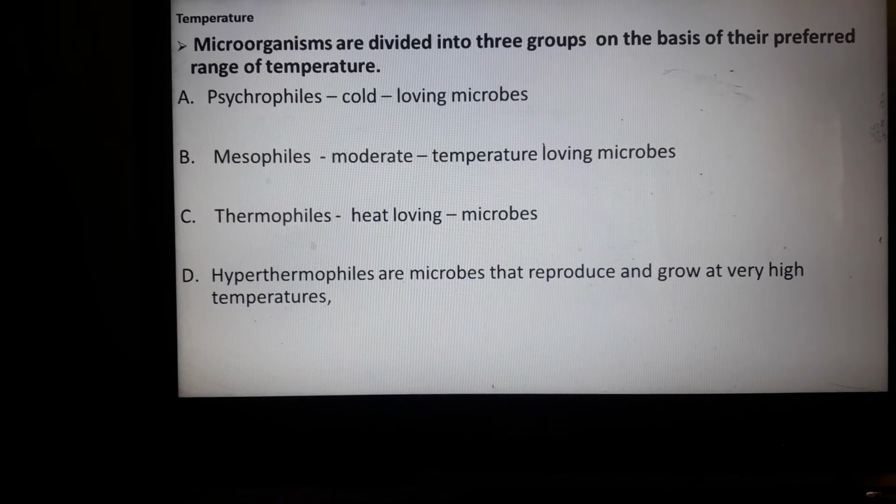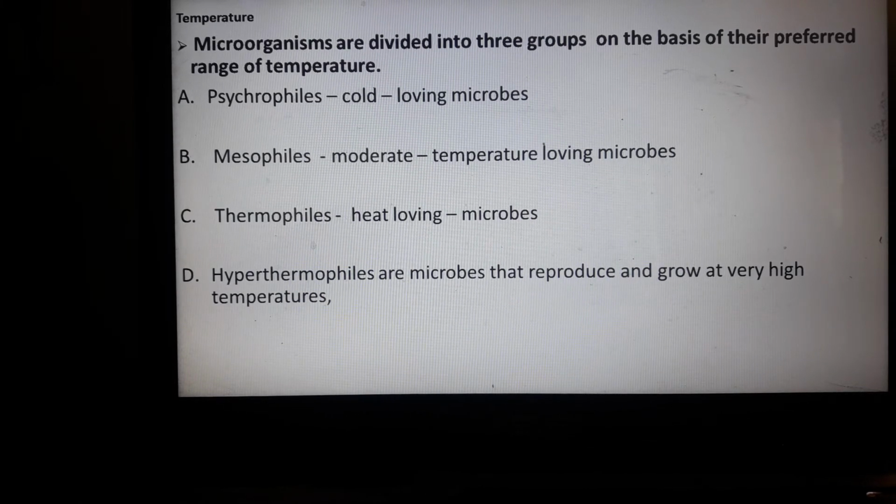So microorganisms are divided into three groups based on preferred range of temperature. We have psychrophiles, cold-loving microbes; the mesophiles, moderate temperature-loving microbes; the thermophiles, the heat-loving microbes; and hyperthermophiles, microbes that grow in higher temperature, even above the boiling point.